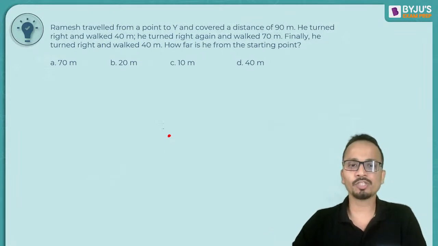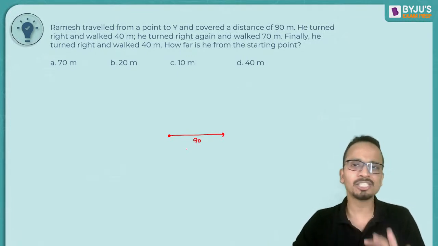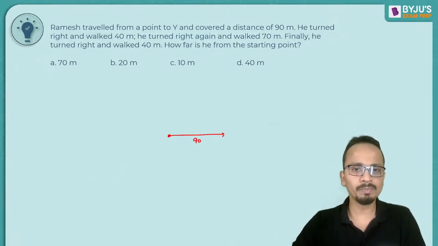Okay. So first of all, he covered a distance of 90 meters. You can move him in any direction to start with. Now from this point, he turned right. So right will be downwards.